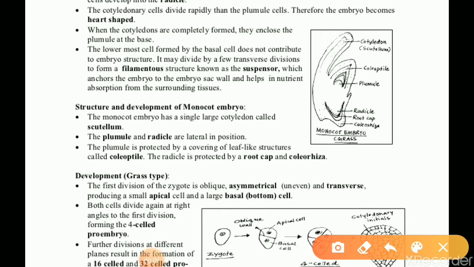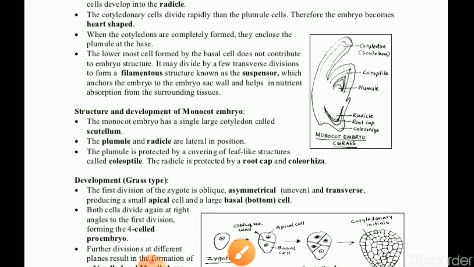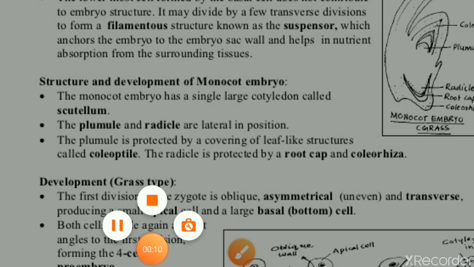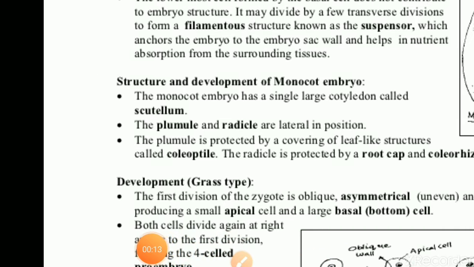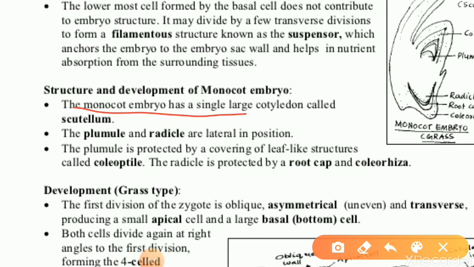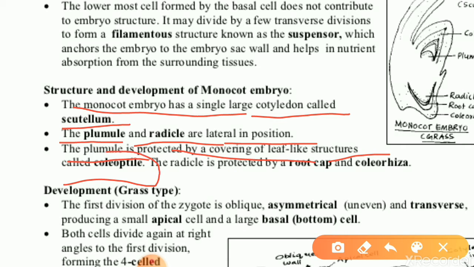Next we can learn structure and development of monocot embryo. The monocot embryo has a single large cotyledon. We can call it as a scutellum. The plumule and radicle are lateral in position. The plumule is protected by a covering of leaf-like structure. We can call it as a coleoptile. What is a coleoptile? It is the protective covering of plumule.